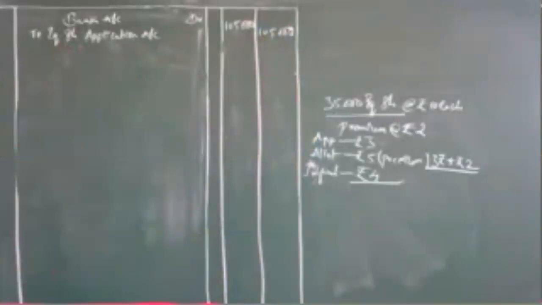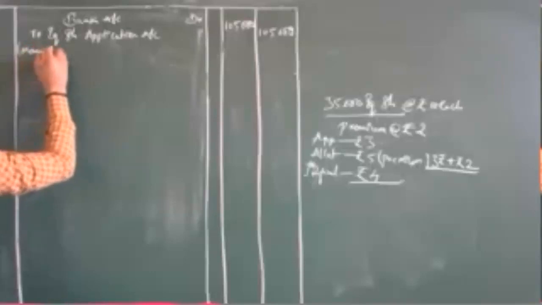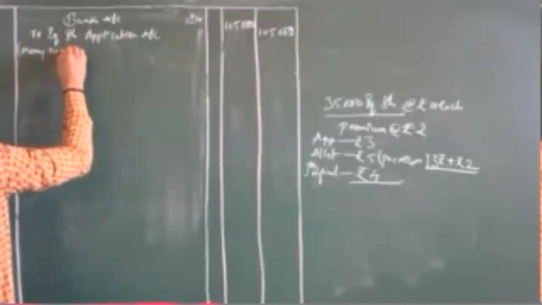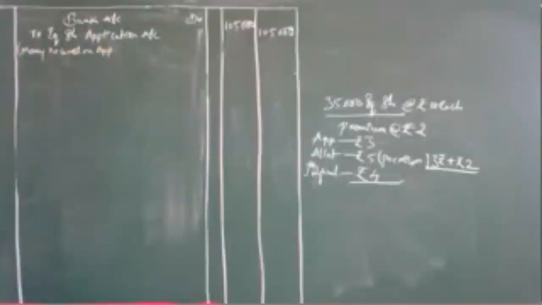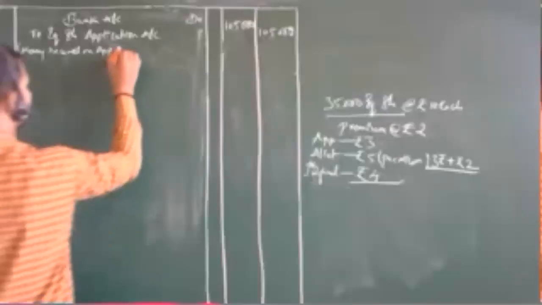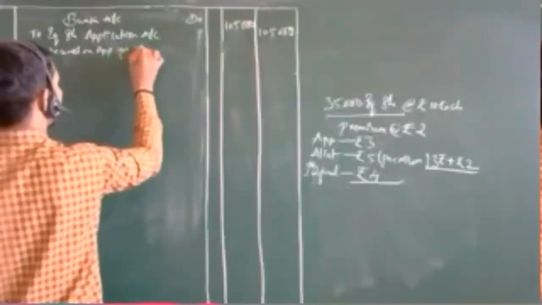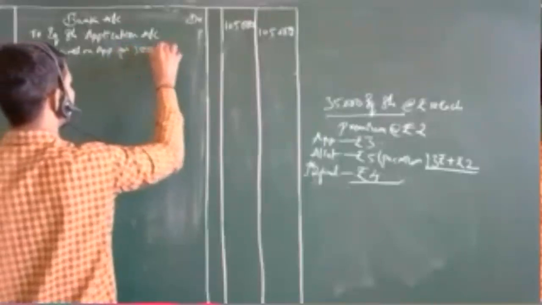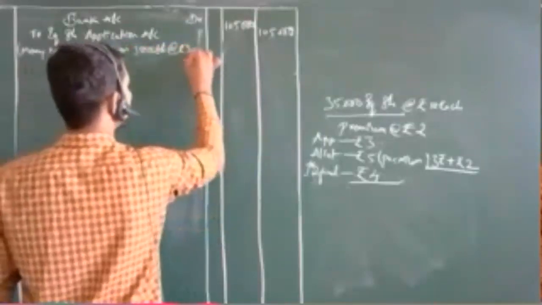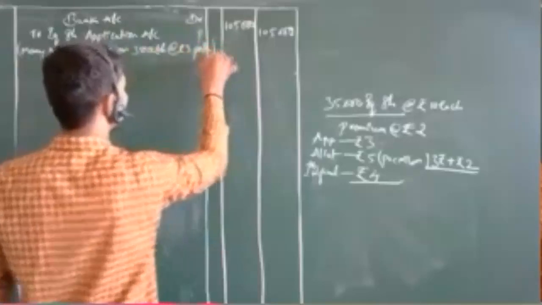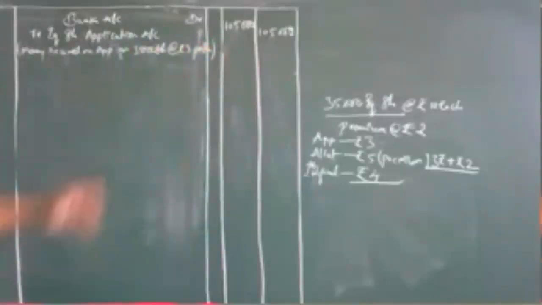Now you are going to write the narration. Money received on application for 35,000 shares. 35,000 shares at rupees how much? At rupees 3 per share. Right? At rupees 3 per share.